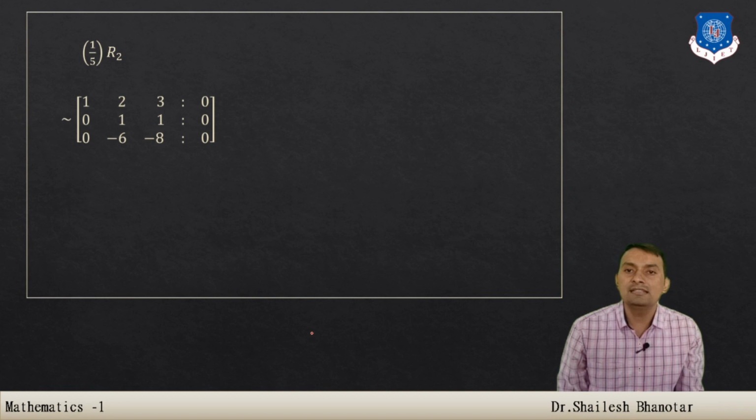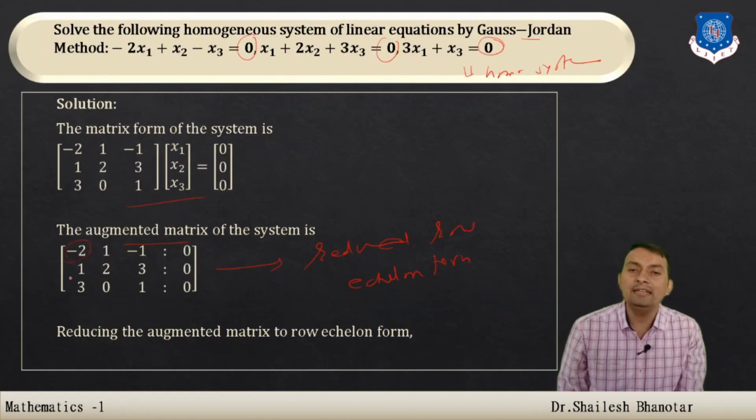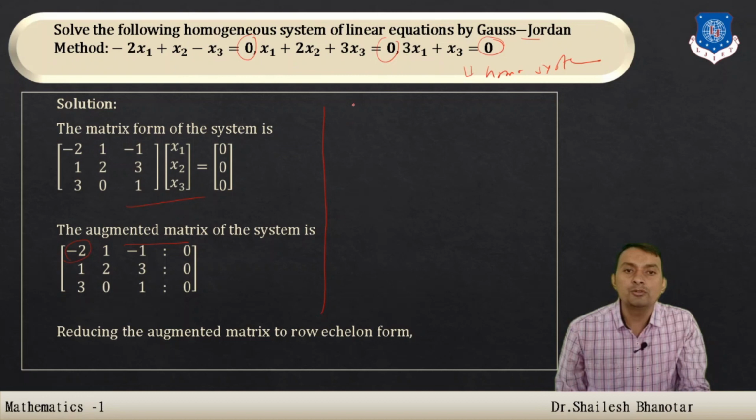So let us first understand. The first entry is not a leading one, so I have to change the first and second rows. The first row and second row are interchanged, and therefore we have the equivalent matrix 1 2 3 0, minus 2 1 minus 1 0, 3 0 1 0. The first entry is the leading one, and below it I want to make zeros.